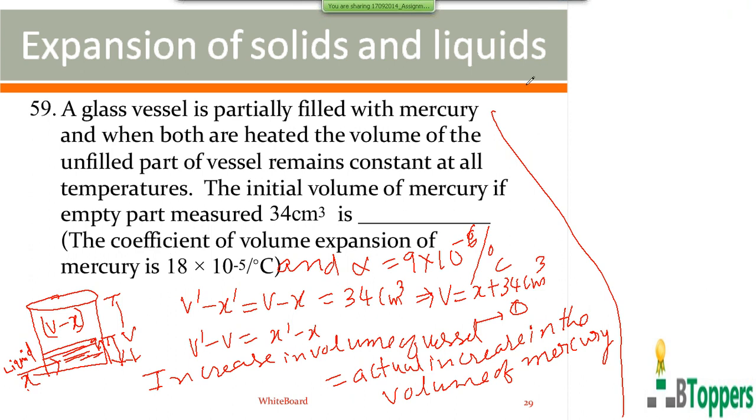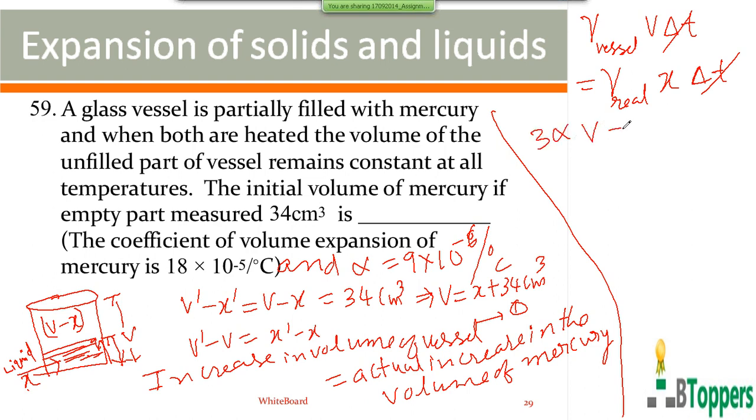So the actual increase in the volume of the vessel, you can write, is the volume coefficient of expansion of the vessel into original volume of the vessel into increase in temperature. The increase in the volume of the mercury is the volume coefficient of real expansion of the liquid into original volume of the liquid, which is denoted by X, into delta T. Gamma for vessel can be 3 alpha.